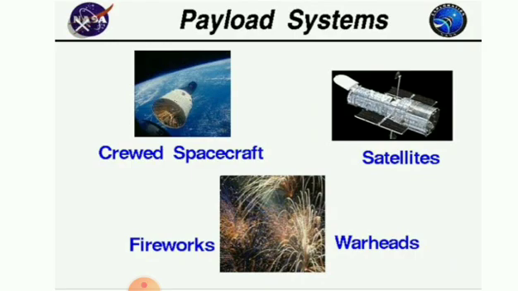Payload is the object, that is a satellite, that the rocket is carrying into the orbit. So where the satellite is placed is the payload, right? Payload depends on the rocket mission. So the rockets are modified to launch a satellite with a wide range of missions like communication, weather monitoring, spying, planetary, like that. Special rockets are also developed to launch people into the Earth orbit and onto the surface of the moon.